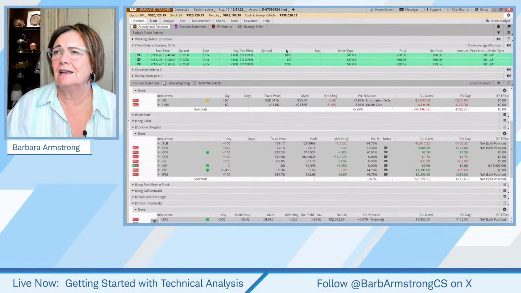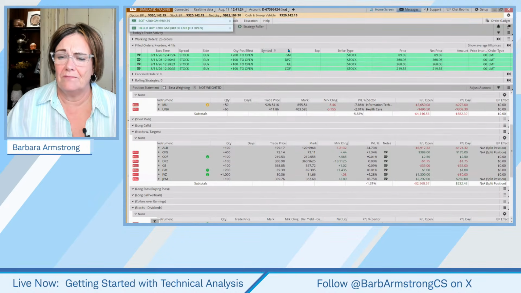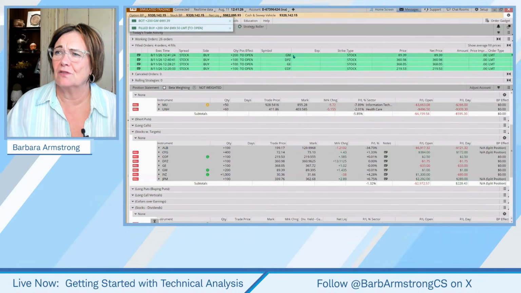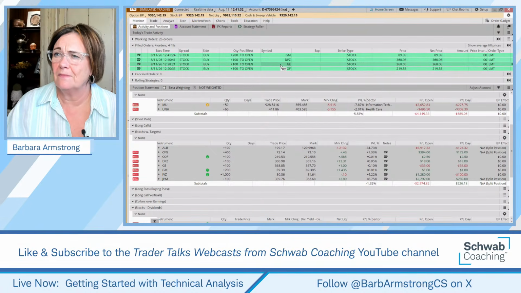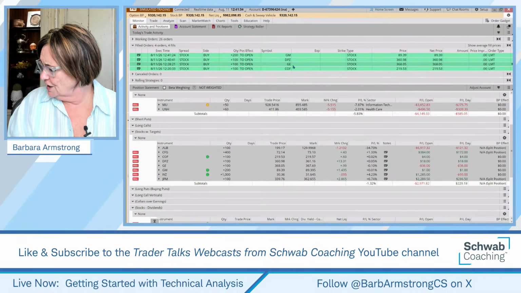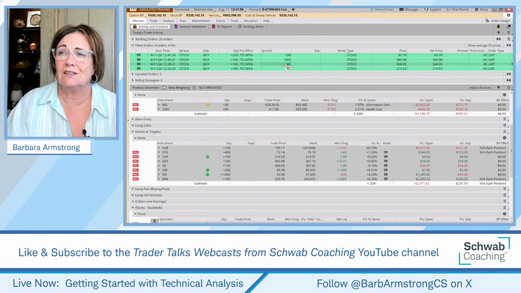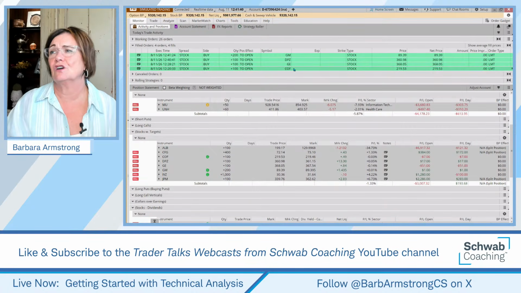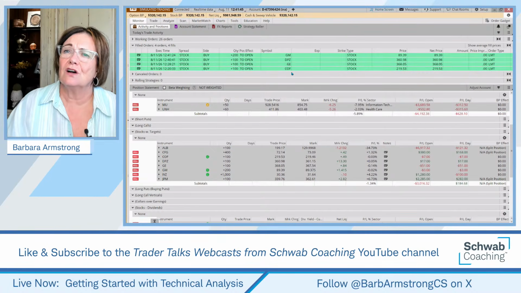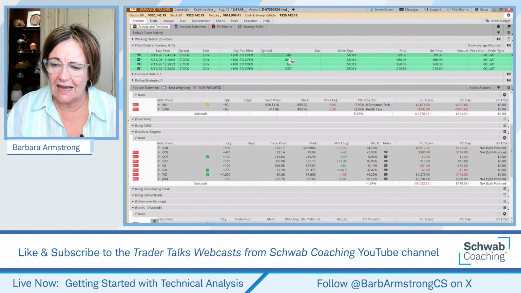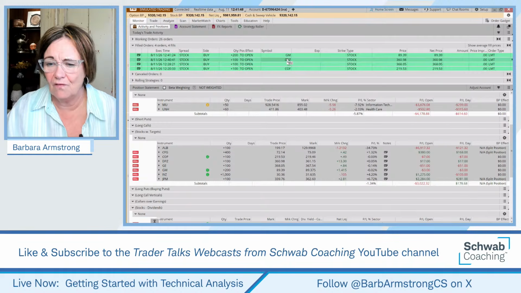So we've done 4 example trades today. We did one on GM, and our target was based on the range. We did one on Domino's Pizza, DPZ, with a 1 ATR target. We did one on GE that was based on a swing target. And then Capital One Financial, which we started with, was based on a range also. So guys, that's a wrap for today. I hope that you have found this helpful.